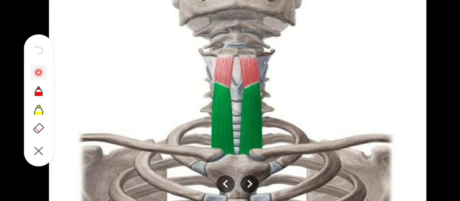So C1 and hypoglossal forming the superior root of the ansa cervicalis, and the inferior root of the ansa cervicalis being formed by the C2 and C3 spinal nerves. So कुछ ऐसे loop बनती है जो कि supply करेगी इसको, ठीक है. अच्छा, so it will be supplied by the ansa cervicalis, C1, C2, C3. Okay, जब action होगा as attachments indicate, it will be depressing the hyoid bone, and it occurs after swallowing. When you swallow something, after that you need to depress your hyoid bone. So for that purpose, this muscle will be contributing.